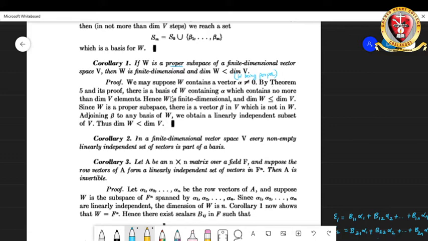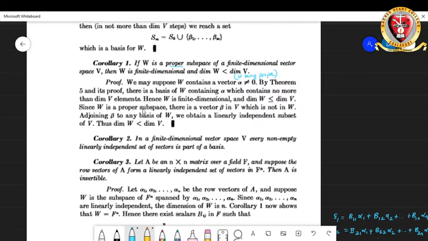Why? Because it is a proper subspace from the hypothesis. By the earlier theorem, theorem 5, as we moved in the proof, we know that there exists a basis of W containing this alpha which contains at most dimension of V number of elements. So the maximum possible value of dimension of W will be less than or equal to dimension of V definitely.